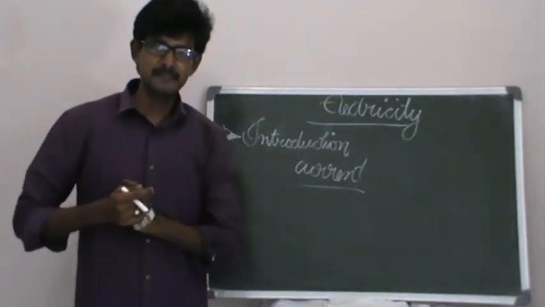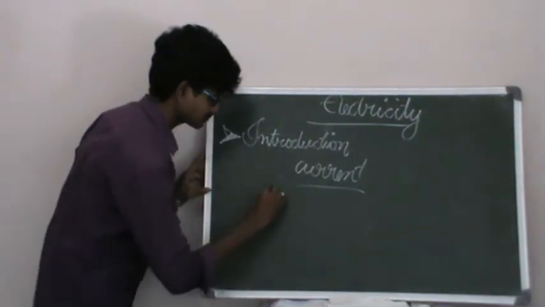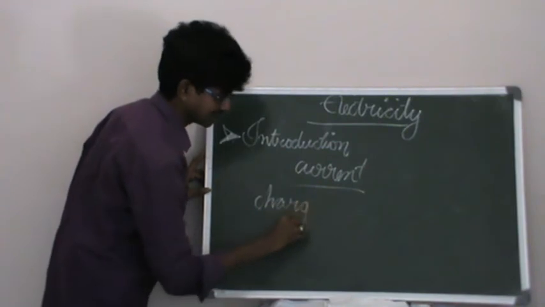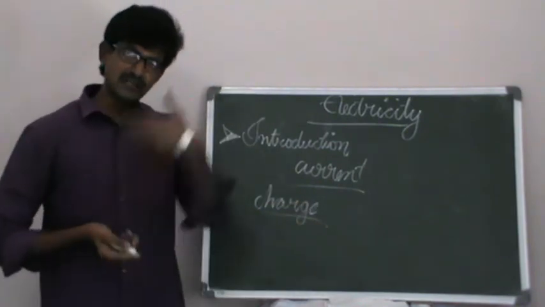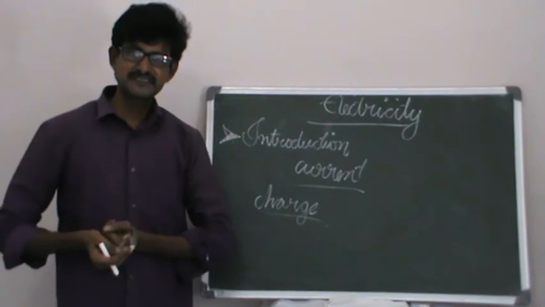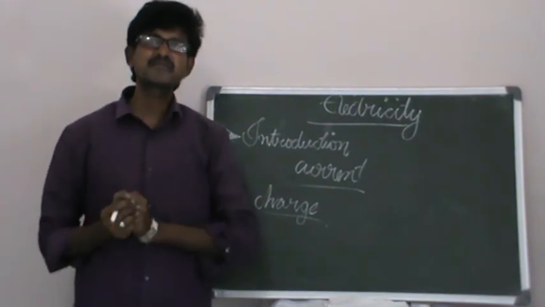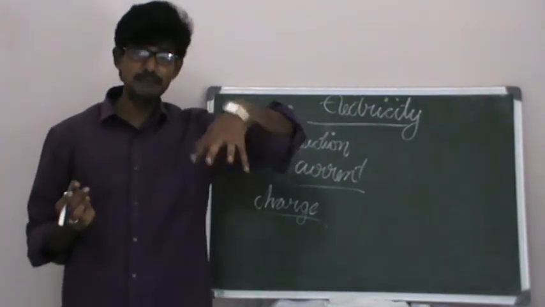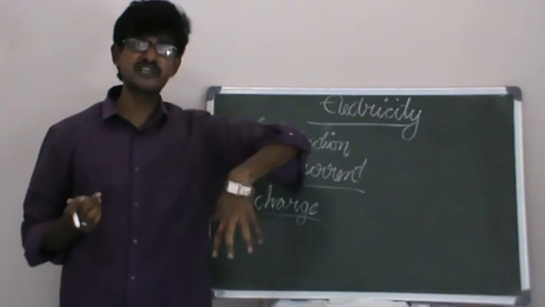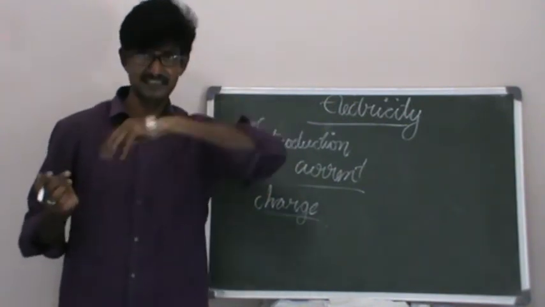I repeat, if there is a charge moving, now we already know what a charge is. What is an electric charge? The charge is the basic fundamental property of subatomic particles.